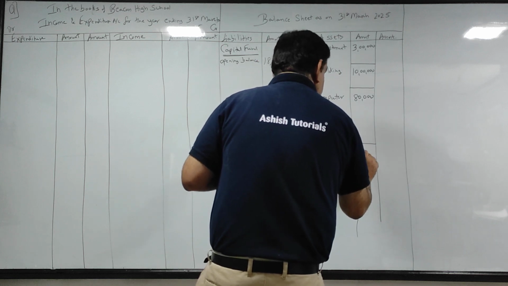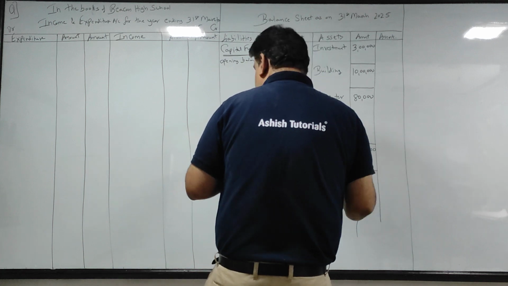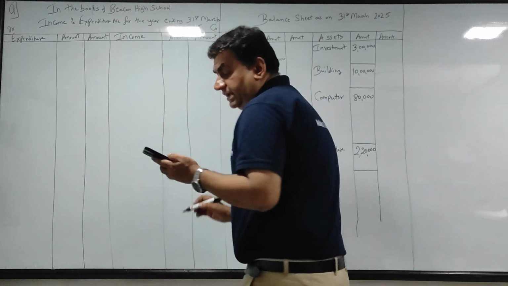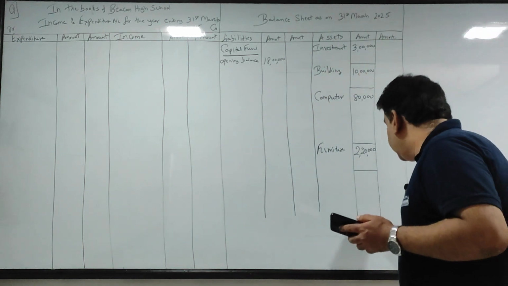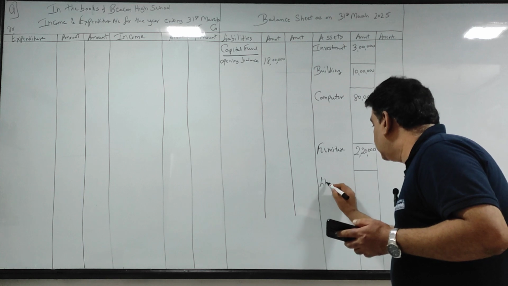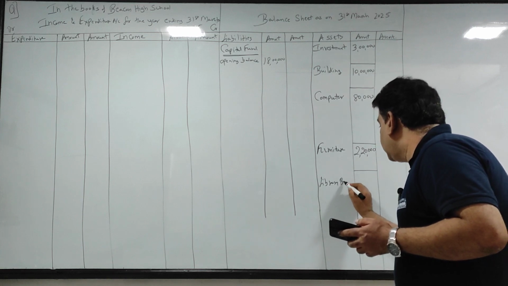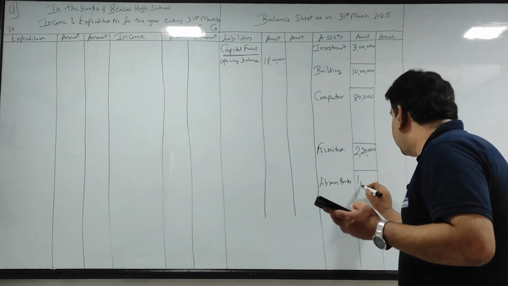Furniture 2,20,000. In library books there is a purchase, that is payment, along with depreciation. Okay, so library books, that is 1 lakh.